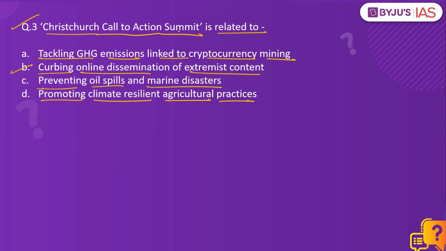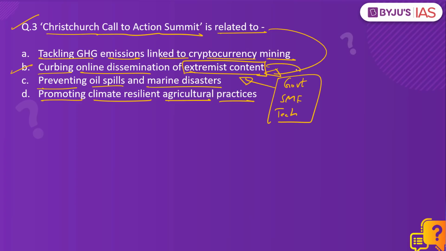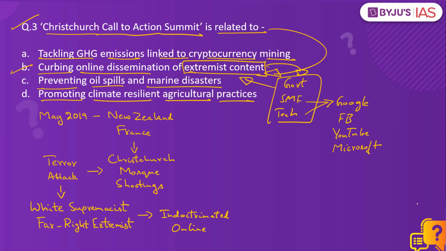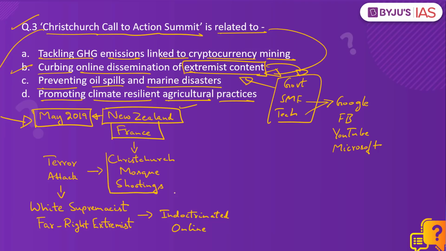The Christchurch Call to Action Summit is related to global efforts involving governments, social media firms, and technology-based companies to prevent and curb the dissemination of extremist content on online platforms. See, the Christchurch Call to Action Summit was established in May 2019 by New Zealand. New Zealand took the lead for the establishment of this initiative with the backing of France. This initiative was taken up in the backdrop of the terror attack that took place in New Zealand, that is referred to as the Christchurch mosque shootings.